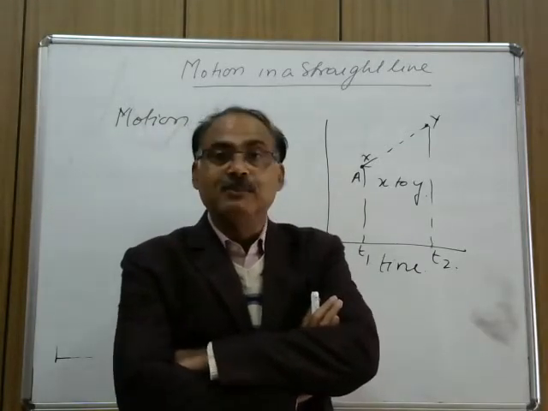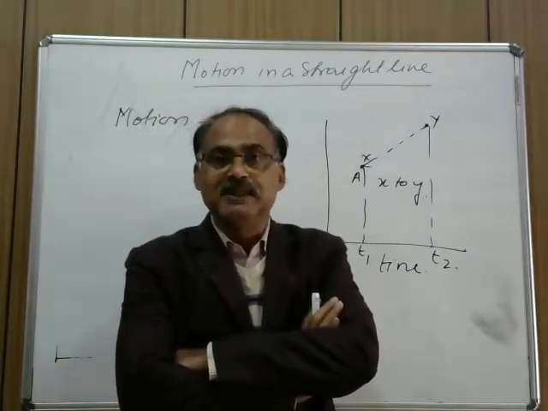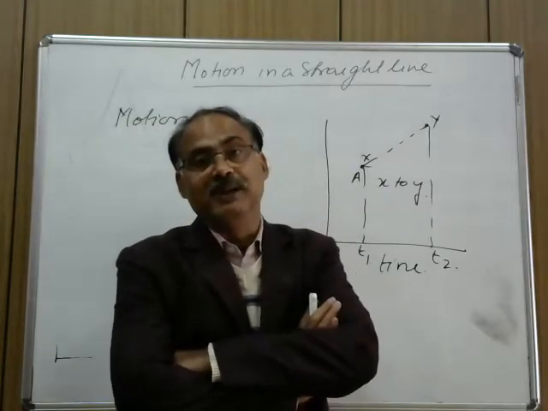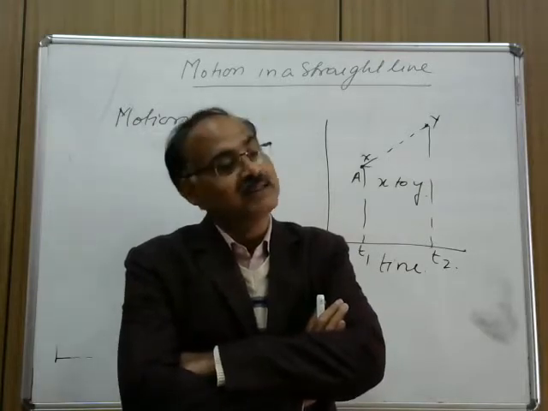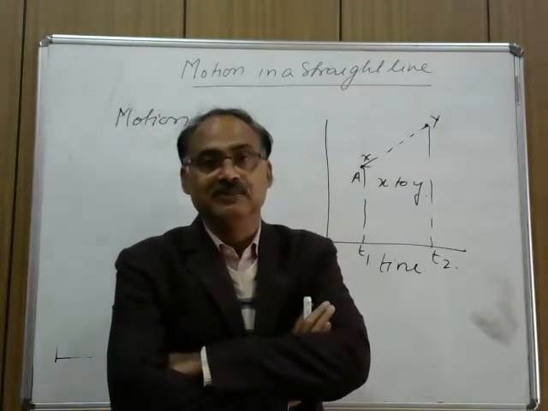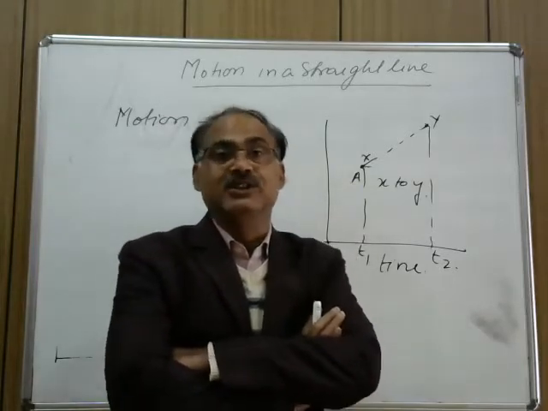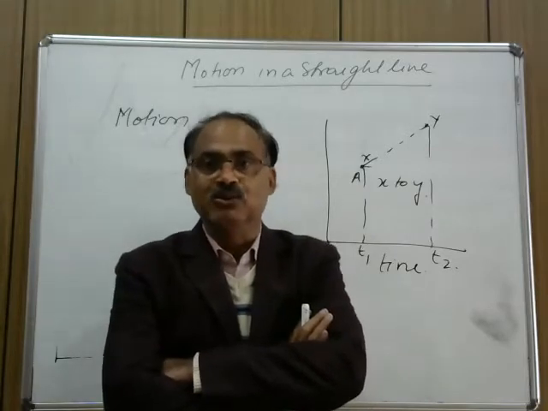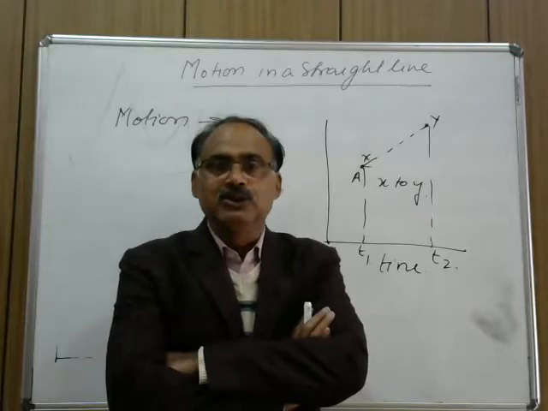And for the person who is sitting in the compartment, it seems that the person standing on the platform is in the state of motion and is going behind. This analysis is due to the change in reference point. That's why we have used the term surrounding. What types of surrounding do we have?